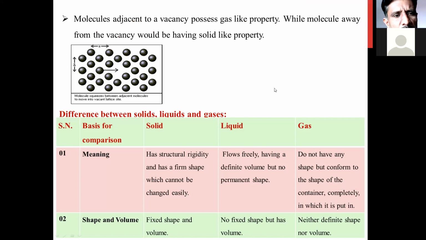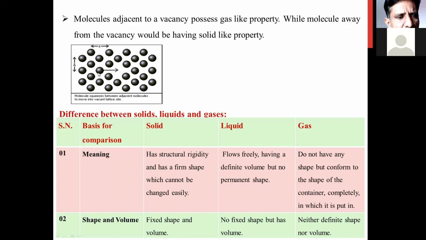Now, how are they interrelated? Molecules present adjacent to the vacancy possess a gas-like property, while molecules which are away from the vacancy have a solid-like property. For example, see how a molecule squeezes between the different adjacent molecules and moves into the vacant space or vacant lattice site.